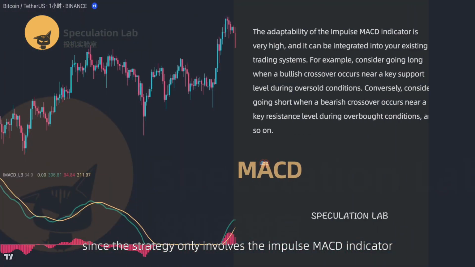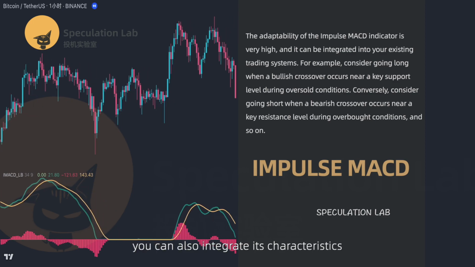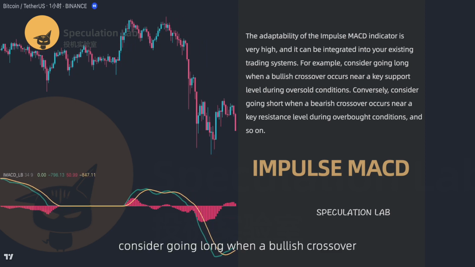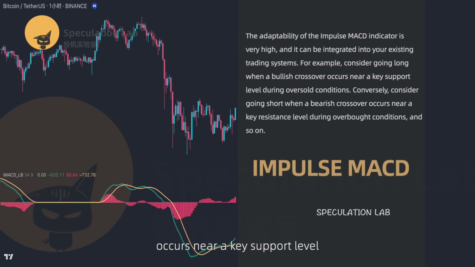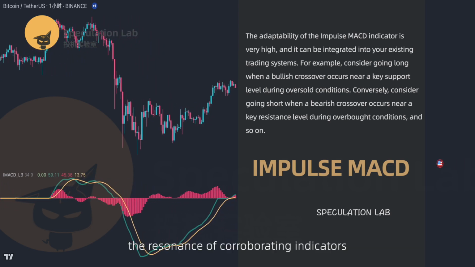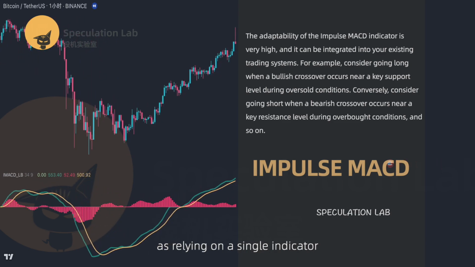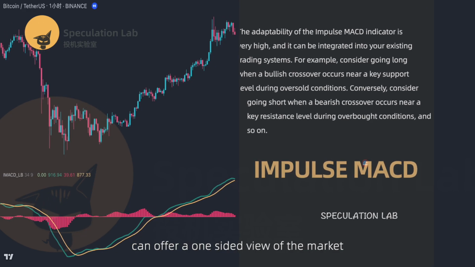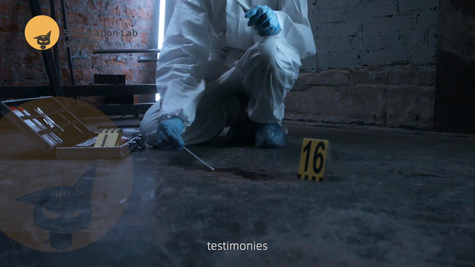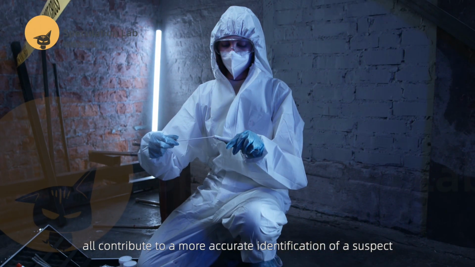Since this strategy only involves the Impulse MACD indicator, it is highly adaptable. You can also integrate its characteristics into your existing trading systems. For instance, consider going long when a bullish crossover occurs near a key support level or short when a bearish crossover occurs near a key resistance level. The resonance of corroborating indicators can greatly enhance trade stability, as relying on a single indicator can offer a one-sided view of the market. It's like solving a case with multiple pieces of evidence: surveillance, testimonies, physical evidence, forensics, etc. all contribute to a more accurate identification of a suspect.